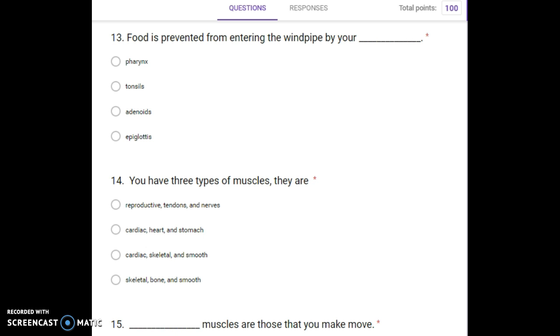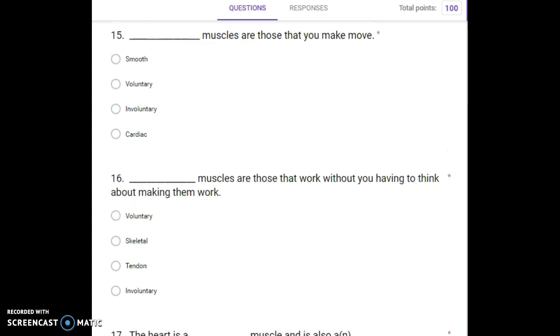Number 14. You have 3 types of muscles. They are reproductive, tendons, and nerves; cardiac, heart, and stomach; cardiac, skeletal, and smooth; skeletal, bone, and smooth. Number 15. Blank muscles are those that make you move. Smooth, voluntary, involuntary, cardiac. Number 16. Blank muscles are those that work without you having to think about making them work. Voluntary, skeletal, tendon, involuntary.